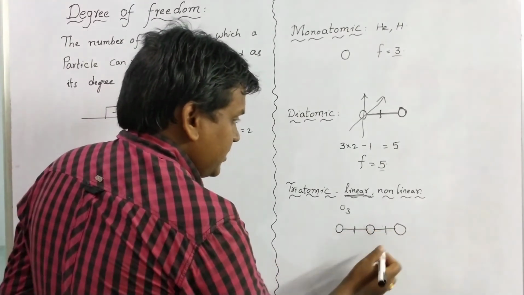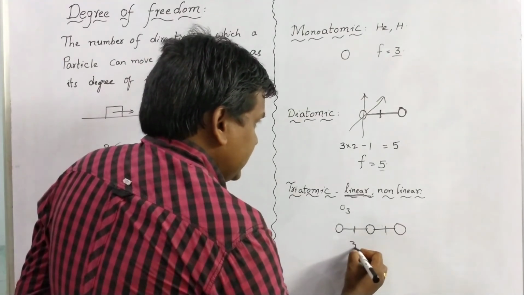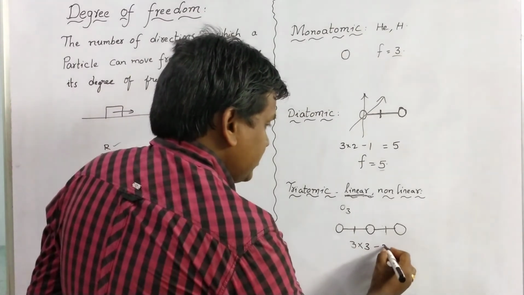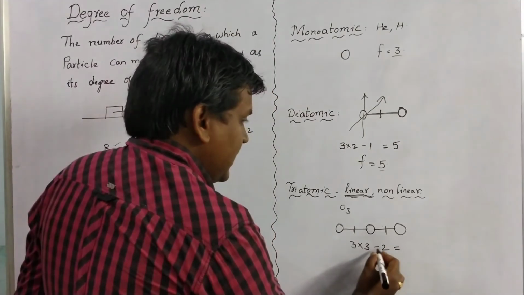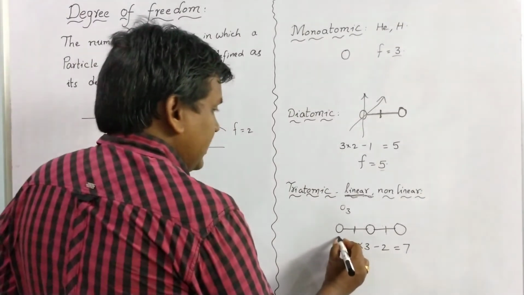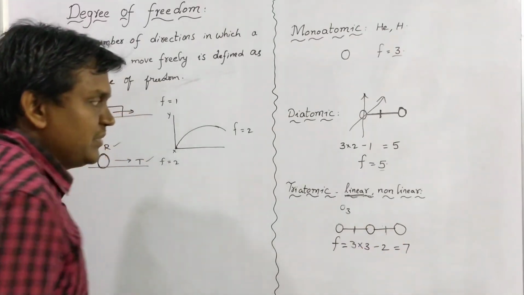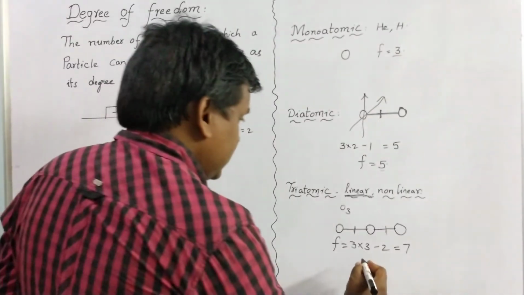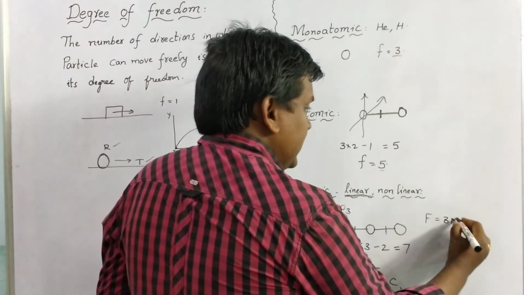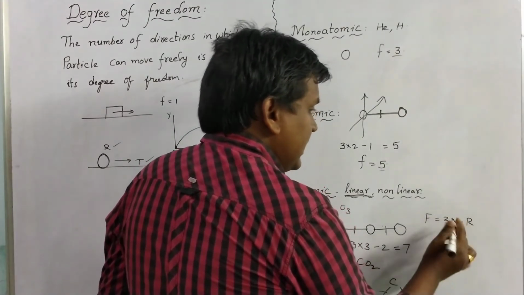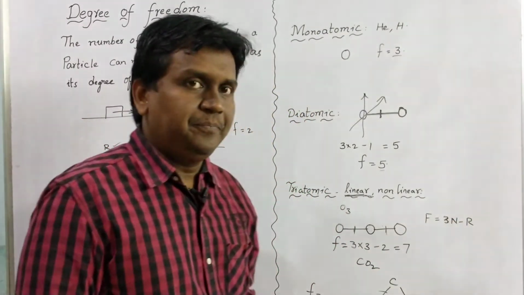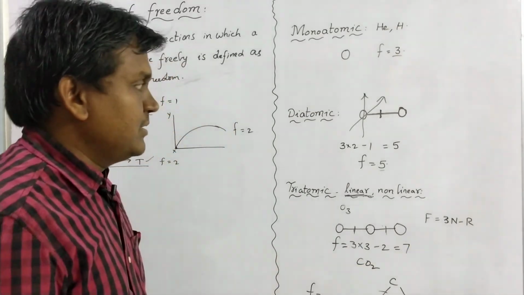But 2 restrictions are there. So 3 into 3 is 9, 9 minus 2 is 7. So 7 is the degree of freedom for linear triatomic molecules. So the degree of freedom of molecules F equal to 3n minus r, where n is the number of atoms and r is the restriction.